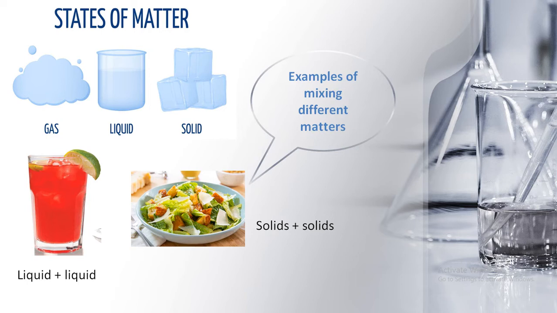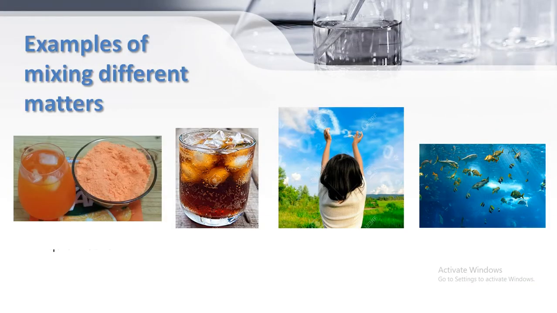In the case of salad, we cut different vegetables and fruits and mix them together, right? So vegetables and fruits are solid. Then in the case of tang juice, we mix solid tang granules into liquid water and we make tang juice. Then we add carbon dioxide into the liquid drink and we make it fizzy.